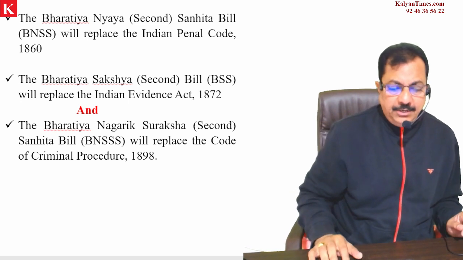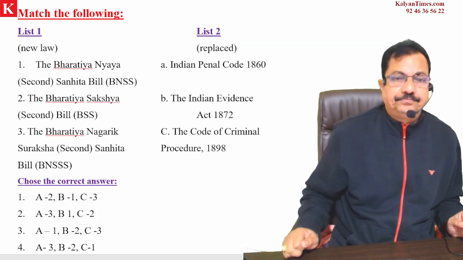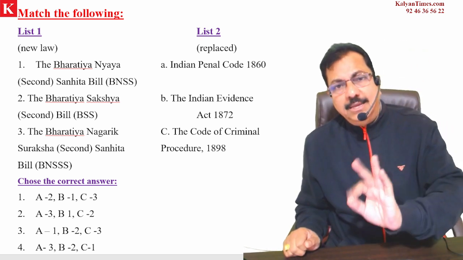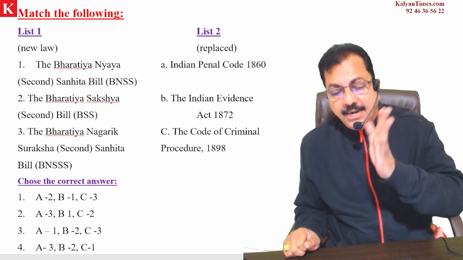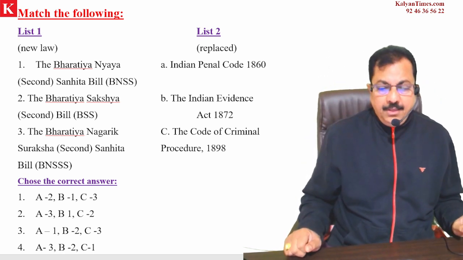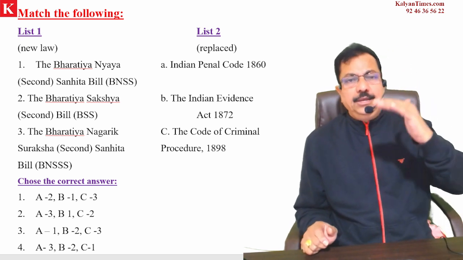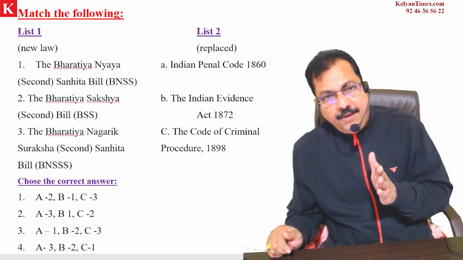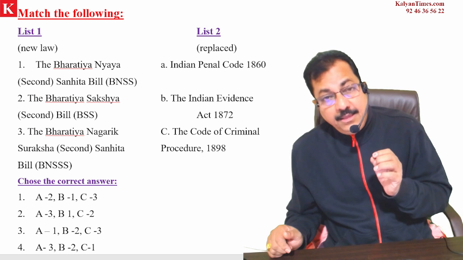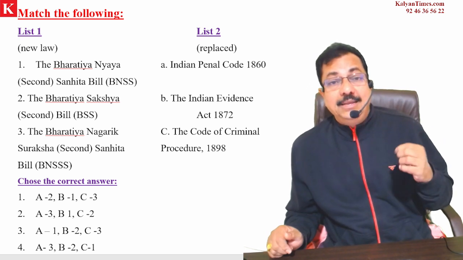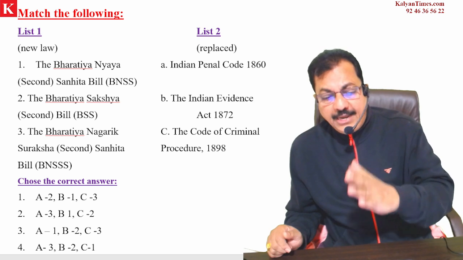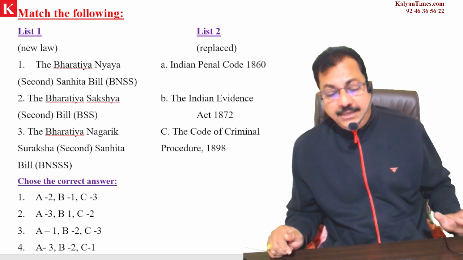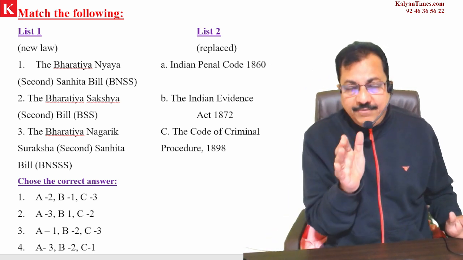But one possible question in the examination will be like this: match the following. So what is the new law and what is the replaced one? So list 1 and list 2 have been given here. In list 1, all the three new laws have been given. And in list 2, on the right side of your screen, you can see very clearly the old laws which have been replaced. So Indian Penal Code 1860, Indian Evidence Act of 1872, the Code of Criminal Procedure of 1898 have been given in list 2.